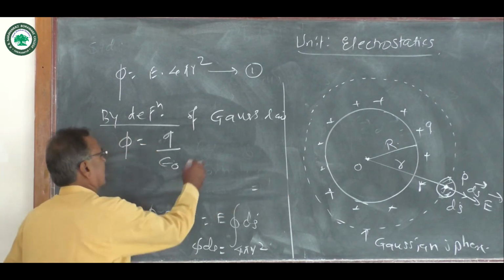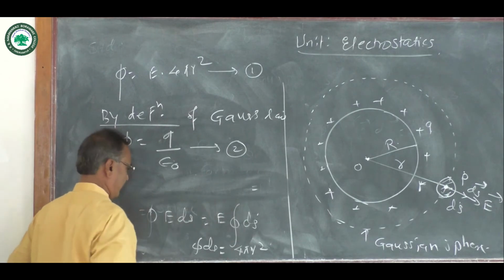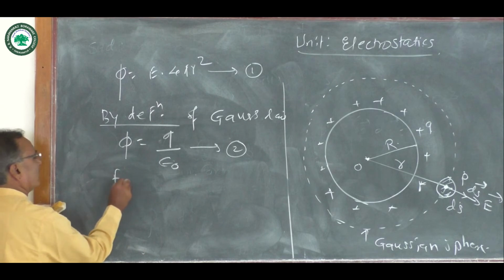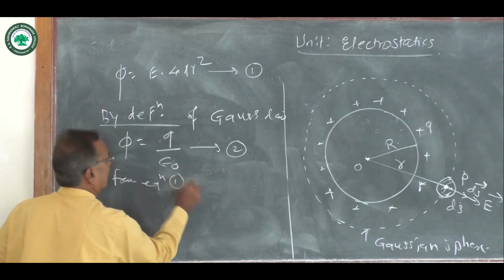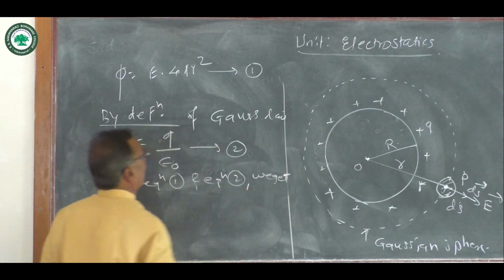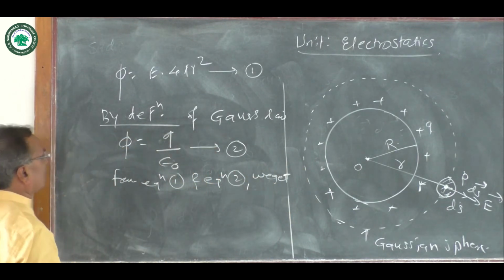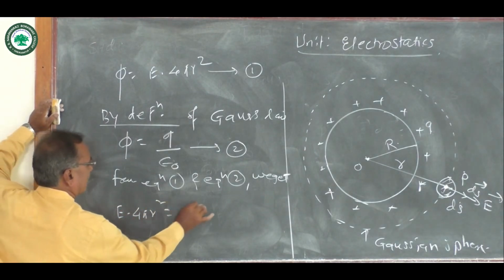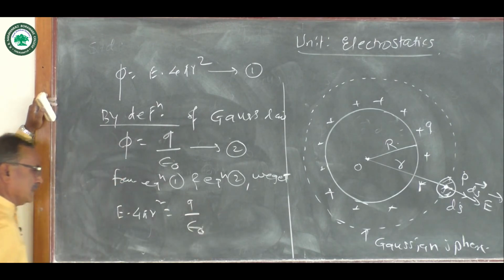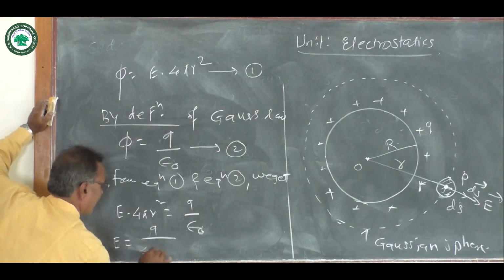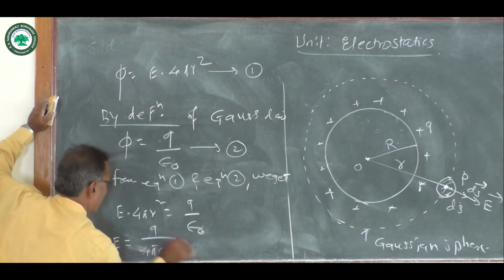Suppose this is equation 2. Compare equation 1 and 2, that is LHS, then we can write RHS. From equation 1 and equation 2 we get E into 4 pi r square equal q by epsilon naught. Rearranging the terms, we get electric intensity E equal q upon 4 pi epsilon naught into r square.